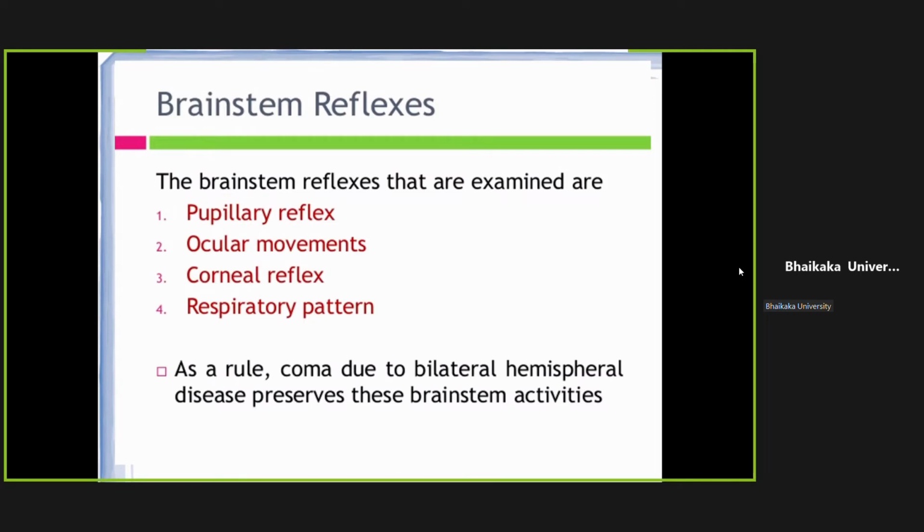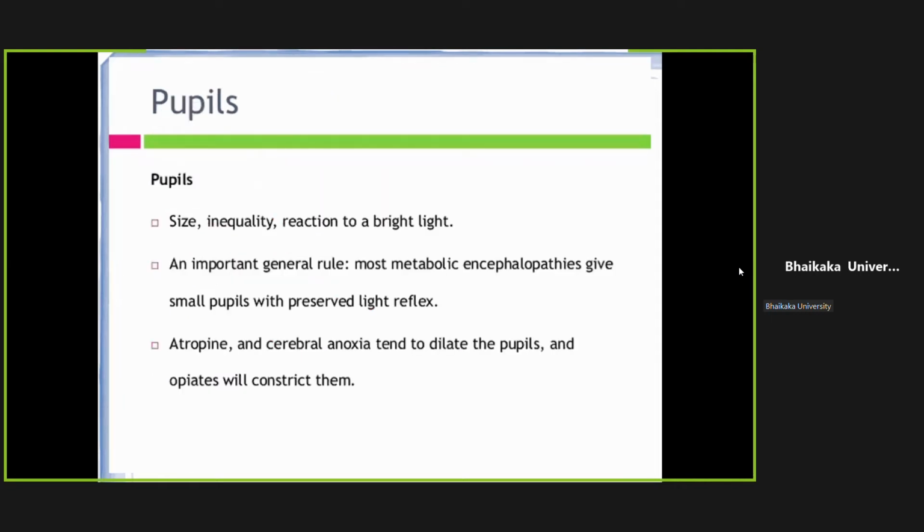Respiratory pattern. As a rule, coma due to bilateral hemispheric disease usually preserves brainstem function, so there won't be any damage to the eye or pupils. Now we move on to each heading one by one. When you check the pupil, normally both pupils should be equal in size and should react to light.